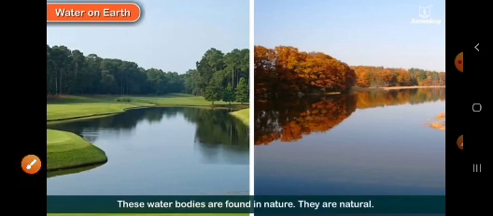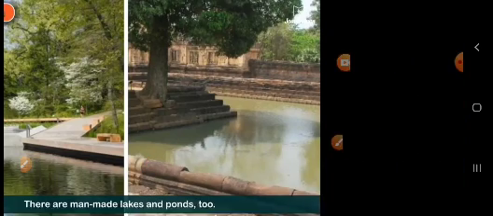The water bodies are found in nature. As we know children, whether it is lake, pond, river, stream, all these are found in nature. No one has made them. We have seen them occurring naturally, means they occur in nature. That is why they are called natural water bodies. These are naturally occurring water bodies. So children, lakes, ponds, rivers, streams, all these are naturally occurring water bodies,